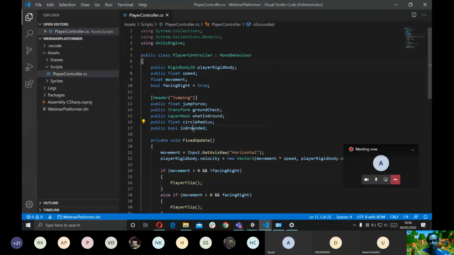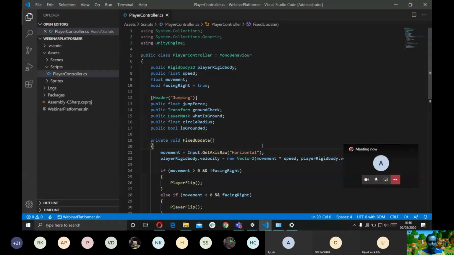I've also created a Boolean variable called isGrounded. This is the Boolean variable that will be updating according to the values that we get from the circle. And there is a layer mask called WhatIsGround. I'm going to explain its purpose in just a few moments.